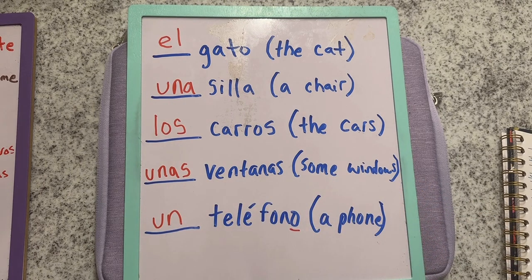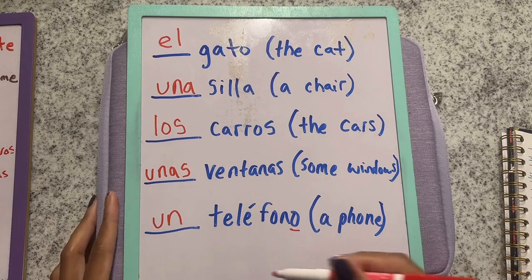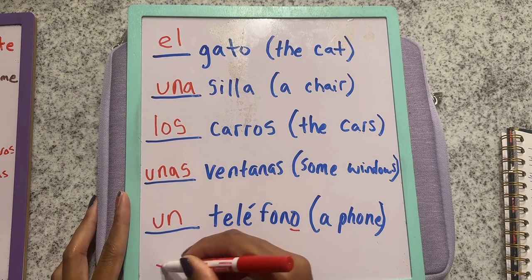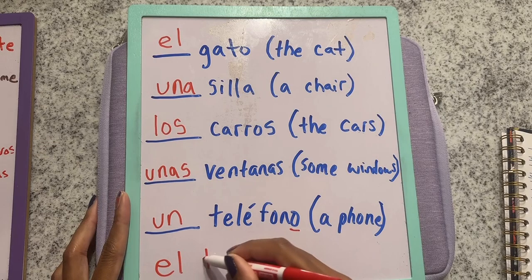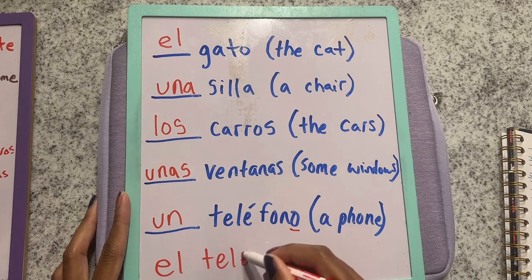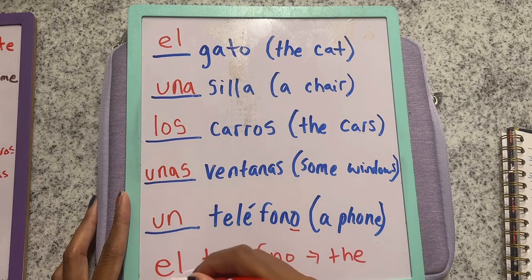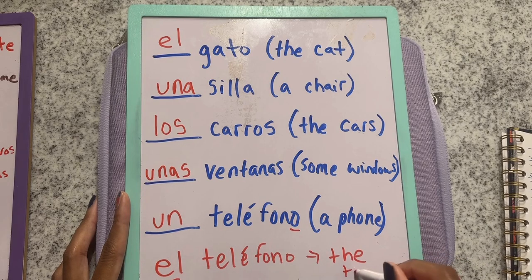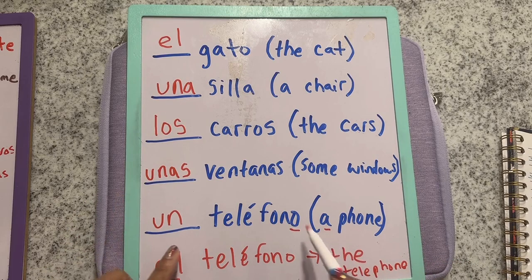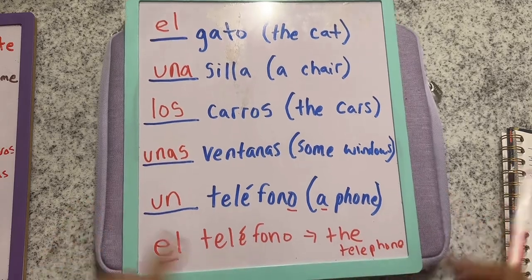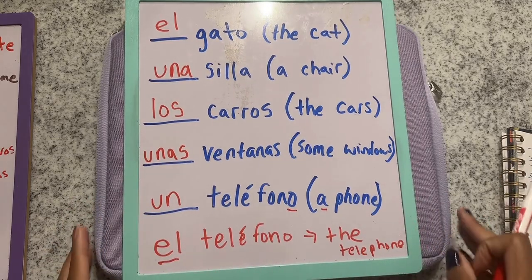All right, exactly. So it's un teléfono, meaning a phone. Now, just for fun, I could tell you when we would say el teléfono. For those of you who want to say el teléfono, I want you to know that that means the telephone. But the original statement was a phone. So a phone, un teléfono. The phone is el teléfono.